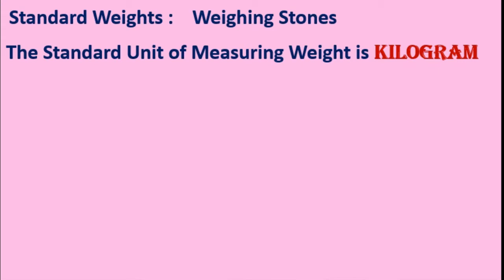Like that she tells kg, correct? That is nothing but kilogram. Short form is kg, and that is the standard unit of measuring weight or mass.